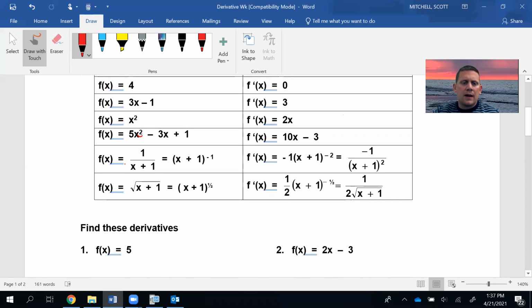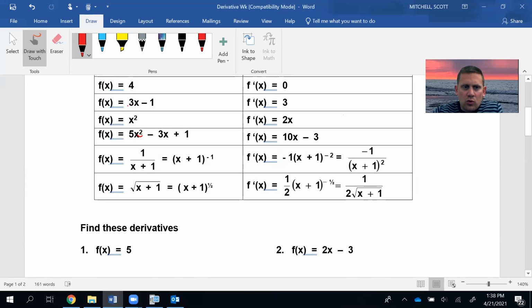When you have something on the bottom, you need to write it on the top before you find the derivative. So this 1 over x plus 1, you can write that on top using exponent rules. You make it a negative exponent. And when you do that, then you use the same rule, except you also have to take the derivative of the inside. You have to be aware of that. So take your exponent times your coefficient out front here. So negative 1 times 1 is negative 1. Write your base down, and then take 1 away from the exponent. And then don't forget to take the derivative of the inside.